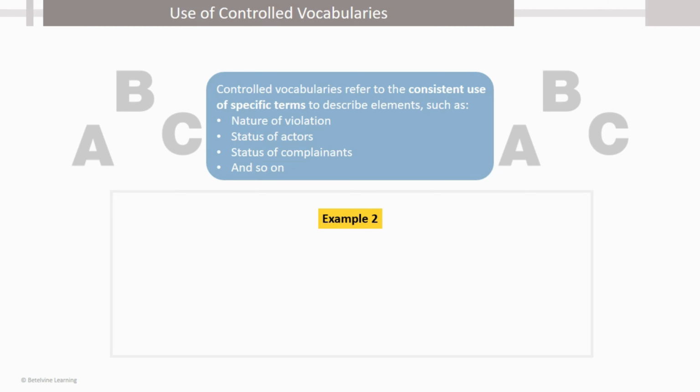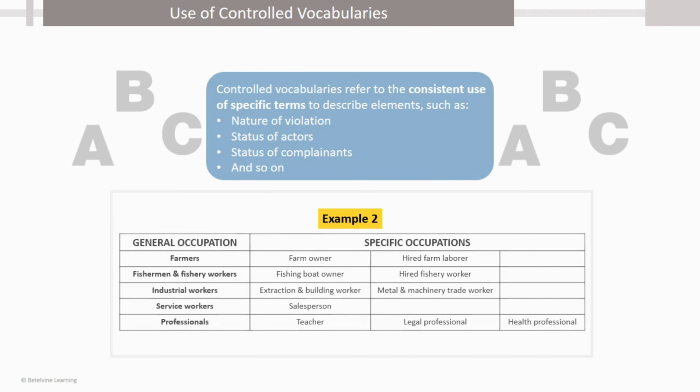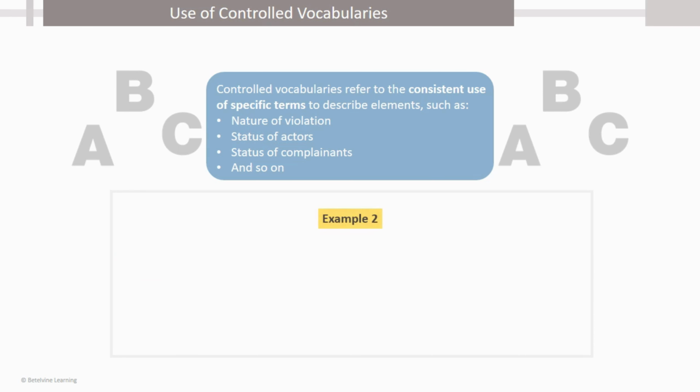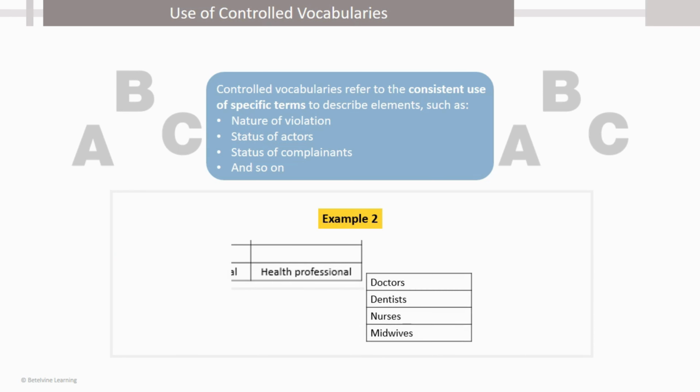Another example is occupation, which under personal information can be a general list comprising farmers, fishermen and fishery workers, industrial workers, service workers, and so on. However, such lists can be made more specific, such as farmers, farm owner, hired farm laborer, fishermen, fishing boat owner, and so on. Similarly, there may be different subcategories under the category of health professionals.